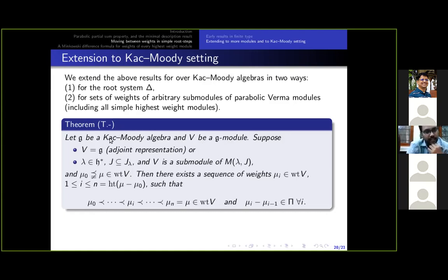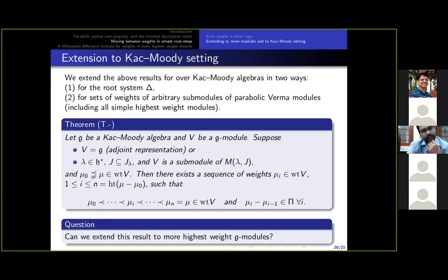Okay, sir. And this is the theorem which extends this chain property to the adjoint representation, and second, more strongly, it extends to any submodule of any parabolic Fermat module, in particular for the weights of the parabolic Fermat module, and therefore for any simple highest weight module.